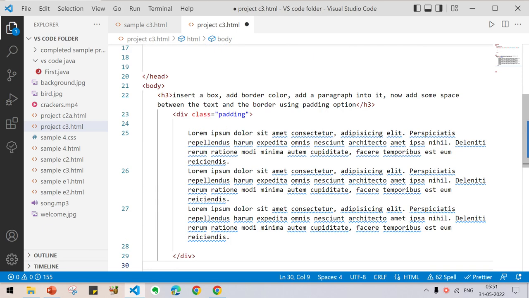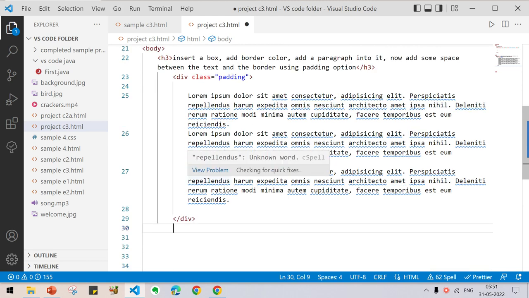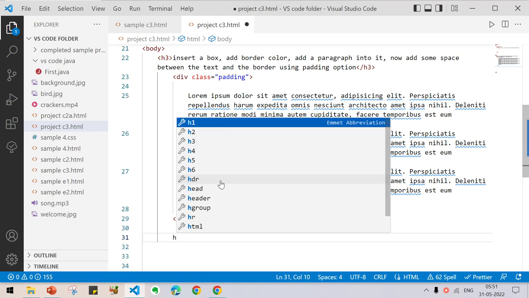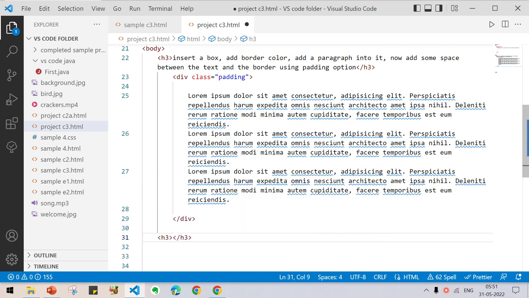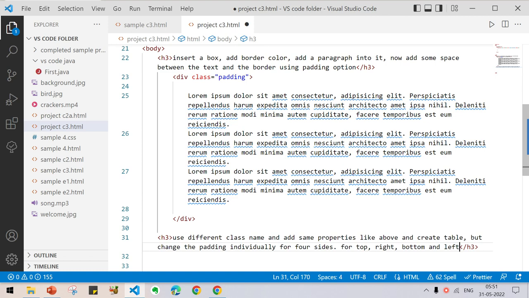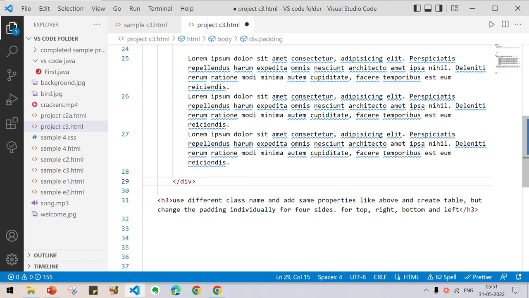Actually we will be having all the things the same. Let me insert this heading, h3, and enter this heading. Here you can see, use a different class name and add the same properties like above. And create a box. I have given it mistakenly as create a table; this is create a box.